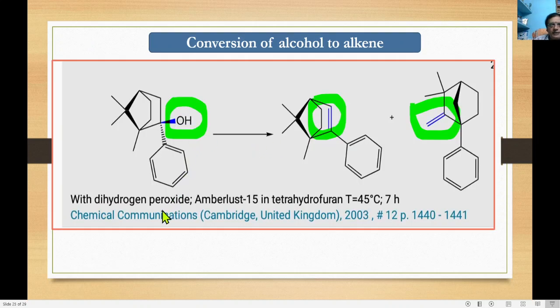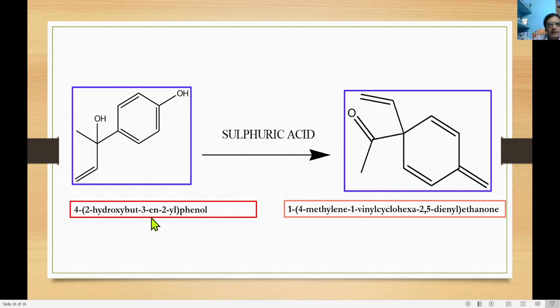Similarly, in the other case, OH2 plus conversion here. If you convert this OH group here, this OH group may also transform to an alkene. So as a whole, OH2 plus to alkene is a Wagner-Meerwein rearrangement.